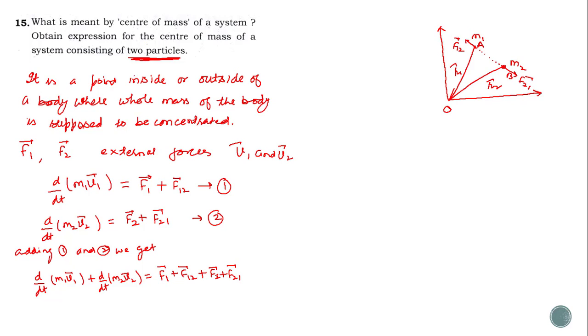This is the equation. As per Newton's third law, forces are equal and opposite, so they will cancel out each other. So internal forces cancel out each other by Newton's third law.